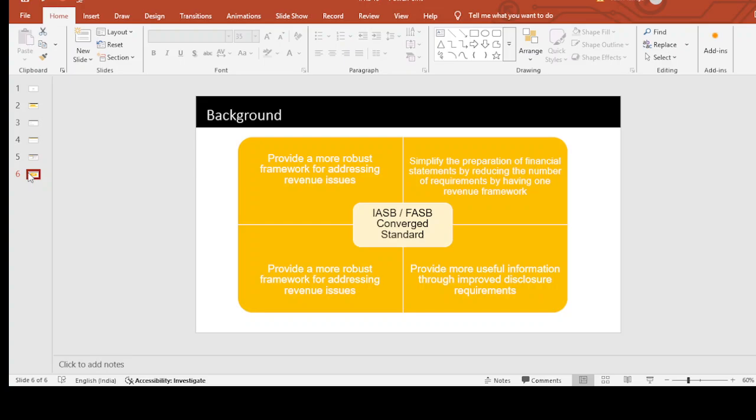So essentially what has happened is that everything has been brought under one standard. And the most important thing that has changed under IFRS 15 is that the IASB has laid down a five-step approach that needs to be followed in a sequence to book the revenue and to recognize the revenue in the books.